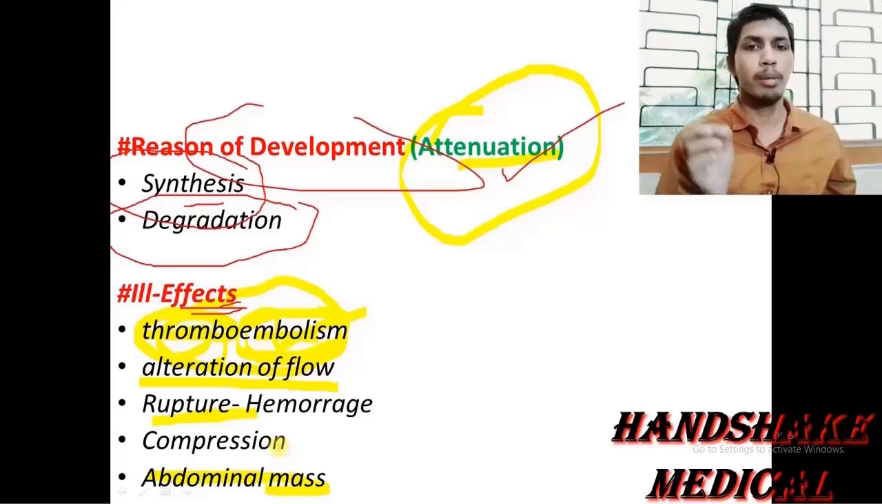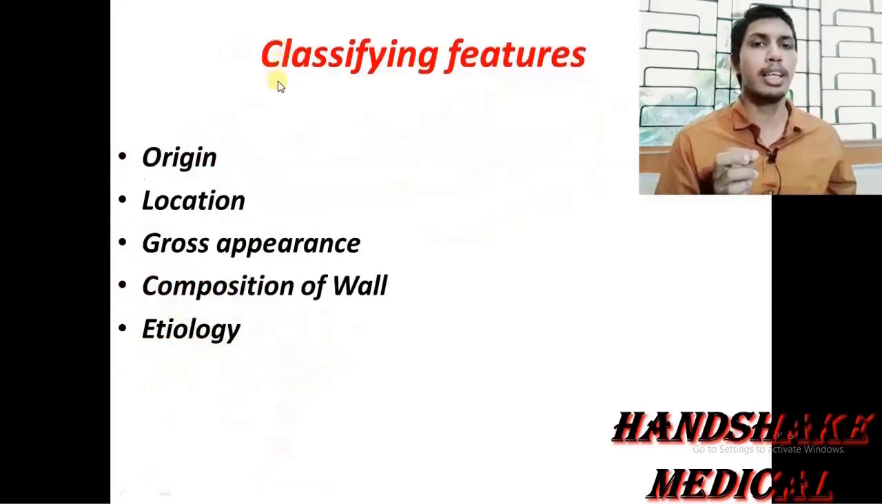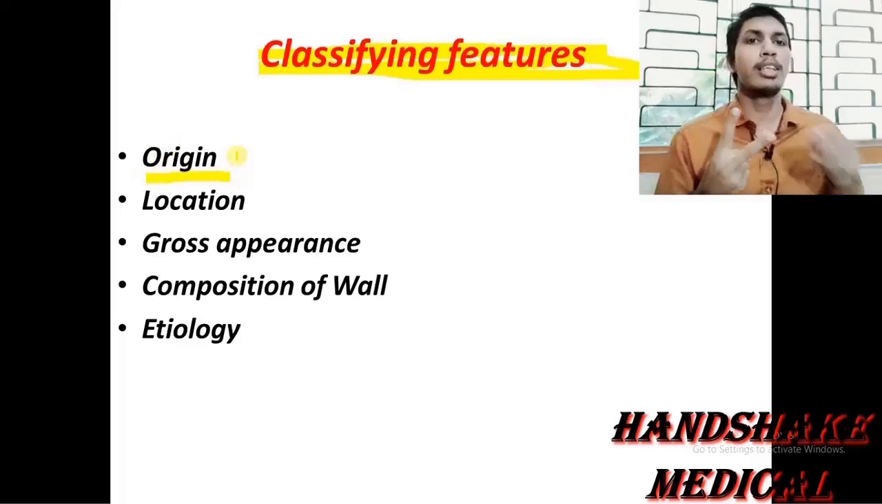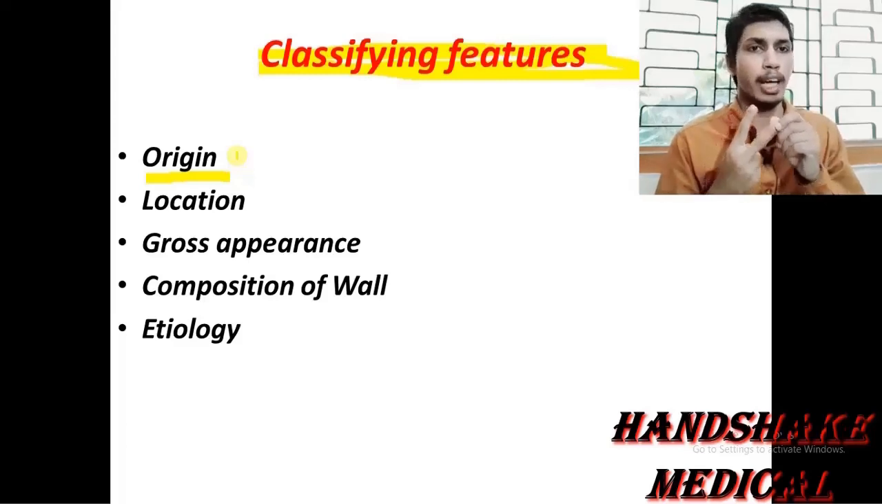Now coming on to the next slide. Now the classifying features, it is the topic of our today's discussion. We would mainly discuss the classifying features today. So we would go to the classification, various features. Number one, origin. I have discussed the origin of the aneurysm may be congenital, it may be by birth, or it may be acquired in the lifetime.